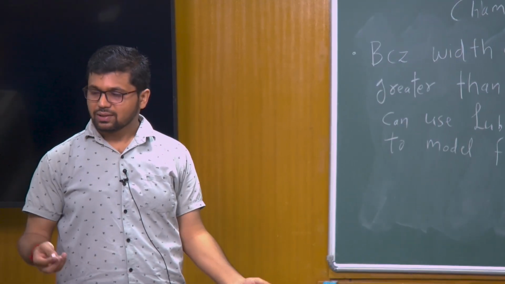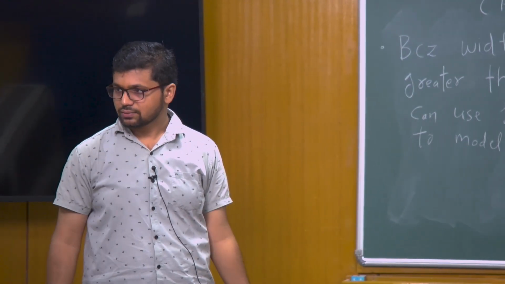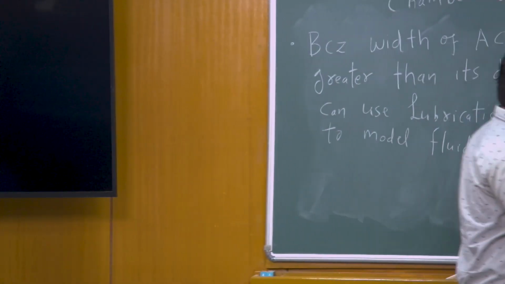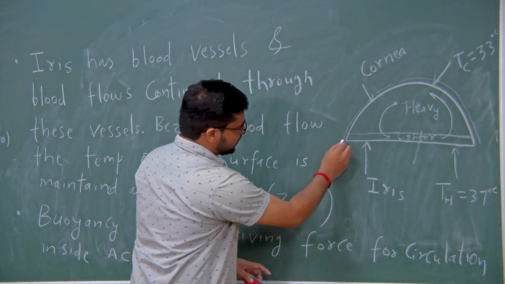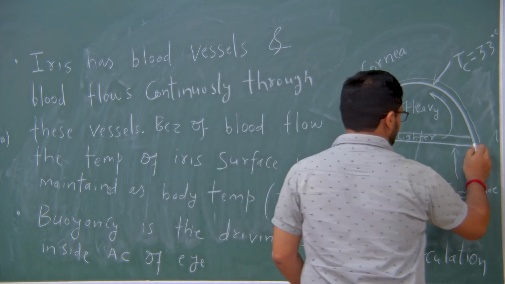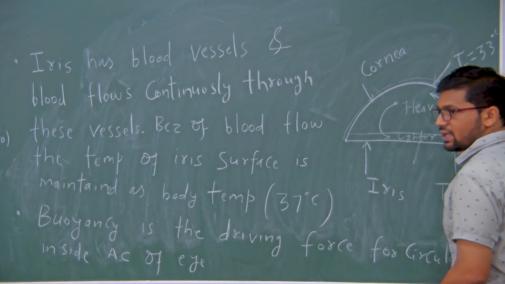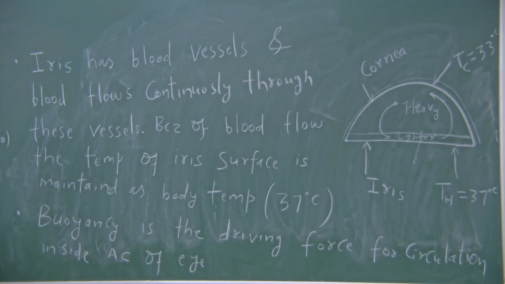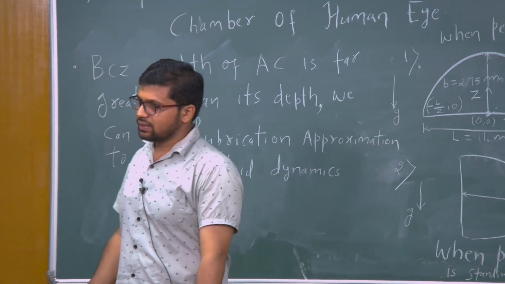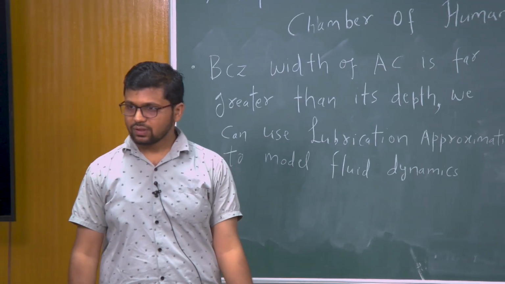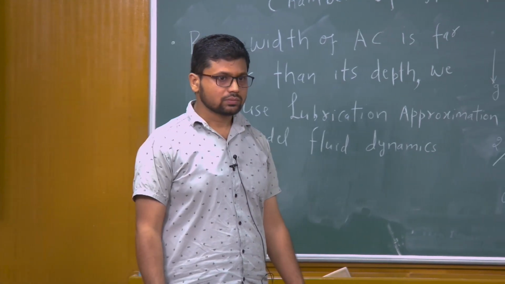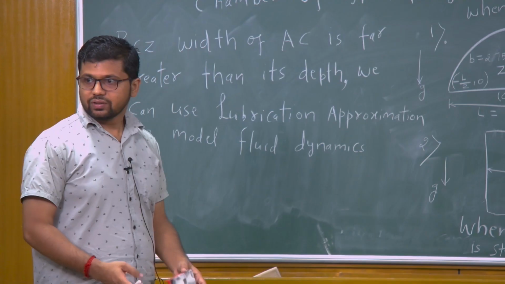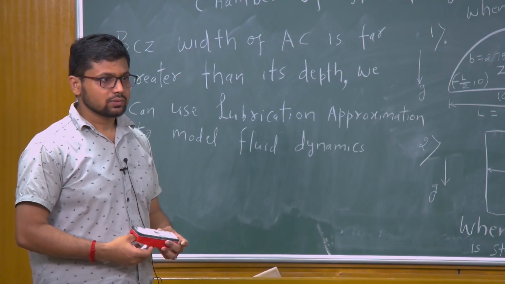Yeah, there will be a slightly mean temperature there, because at this surface and this surface the temperatures are Th and Tc. So there will be a mean temperature; we cannot say exactly what it is, but let us take it to be Th there. Okay, if you have any other question you can ask.